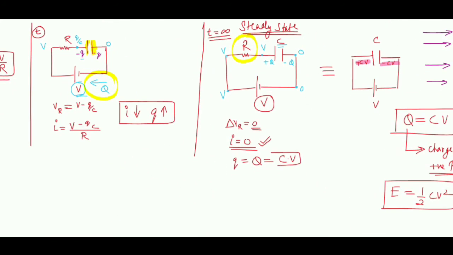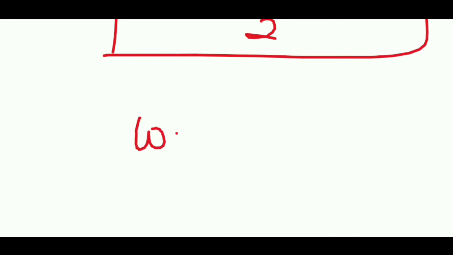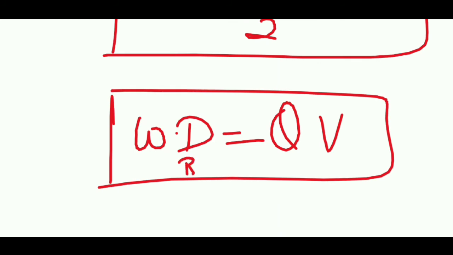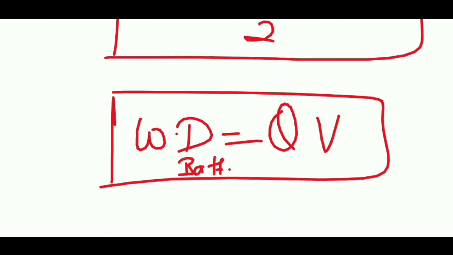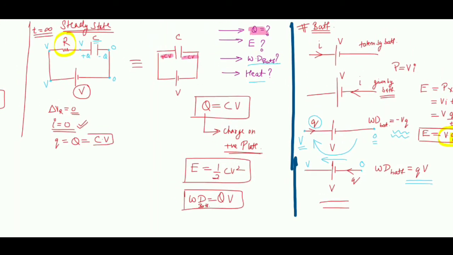So the work done by the battery can be simply written as capital Q into V. This is my third part, the work done by the battery. In this second case, work is not done on the battery, work is being done by the battery. That's why I have written positive. Work is done by the battery.